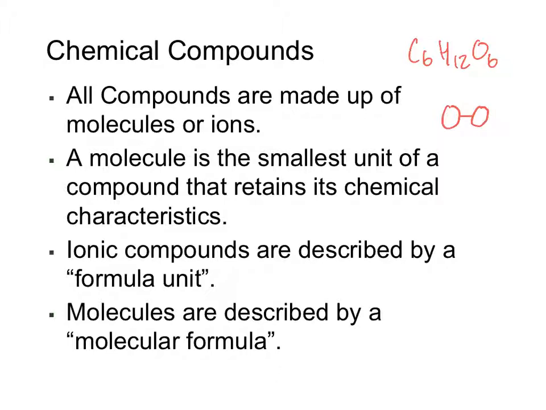Nitrogen is another example of that. Our atmosphere is actually almost 80% nitrogen. Nitrogen is also a binary element. So all of the nitrogen in our atmosphere is composed of two nitrogen atoms that are locked together. Ionic compounds are described by what we call a formula unit, whereas molecules are described by their molecular formula. These are concepts which we will define further later in the class.